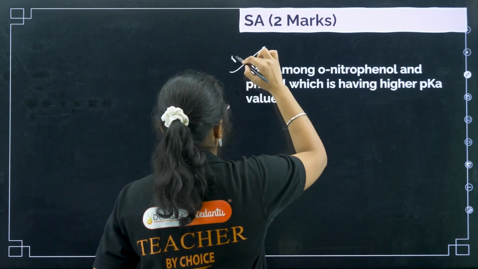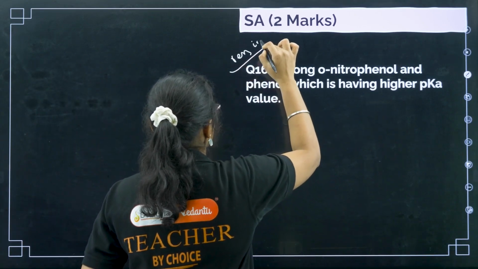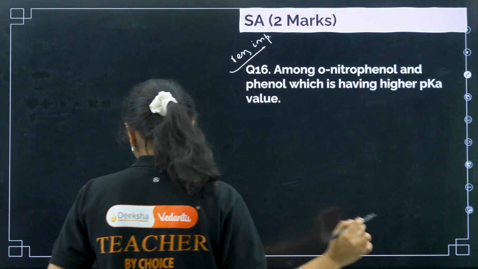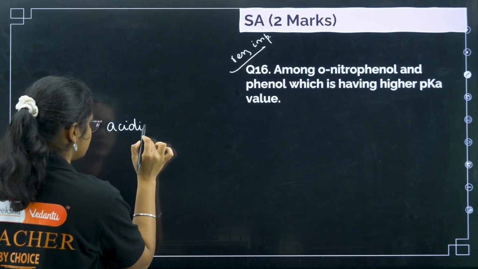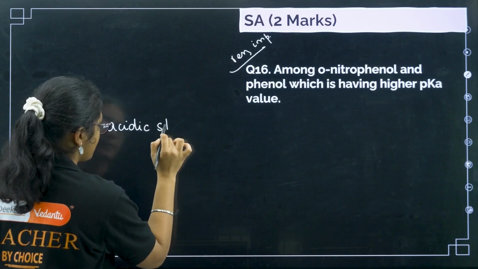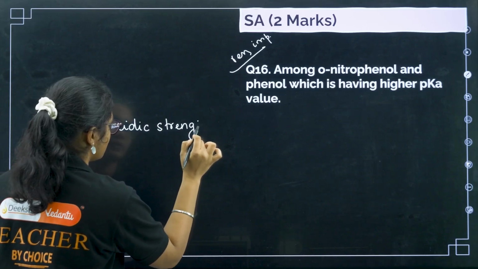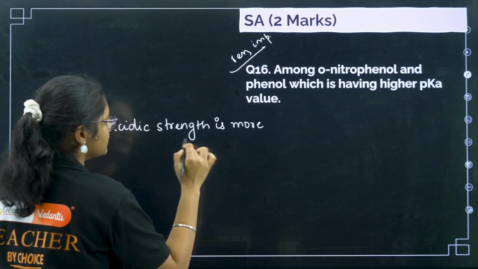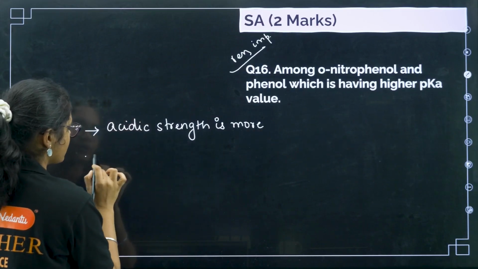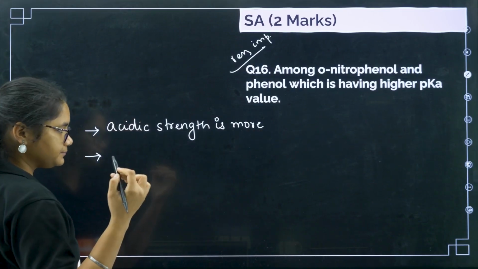Next, question number 16, among orthonitrophenol and phenol, which is having higher pKa value? Very important question this one. Here you remember certain points: if acidic strength is more, or it is a strong acid, then what will happen?